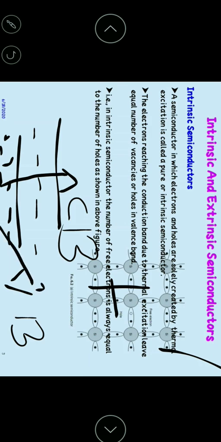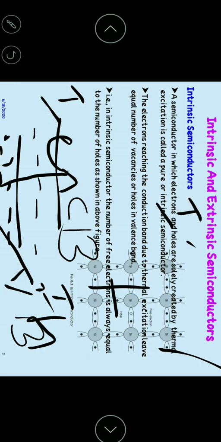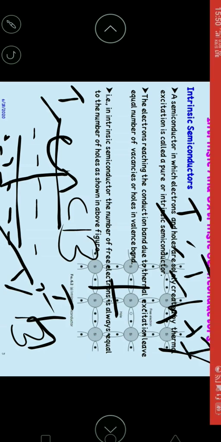The vacancy of the electron in the valence band is known as a hole. A hole behaves as a positive charge and the resultant current developed in the valence band is termed as hole current, represented as IH. In the conduction band, due to the flow of electrons, electron current is produced. It is represented as IE. The total current in the intrinsic semiconductors is IH plus IE. In intrinsic semiconductors, the number of electrons in the conduction band is always equal to the number of holes in the valence band.